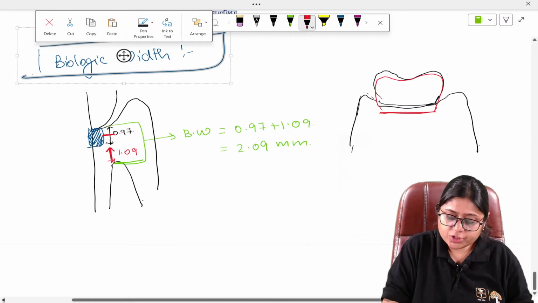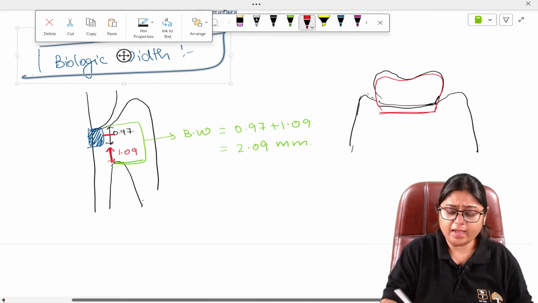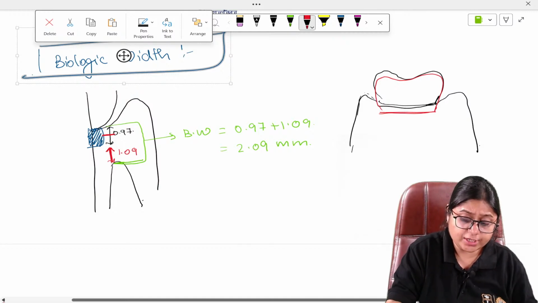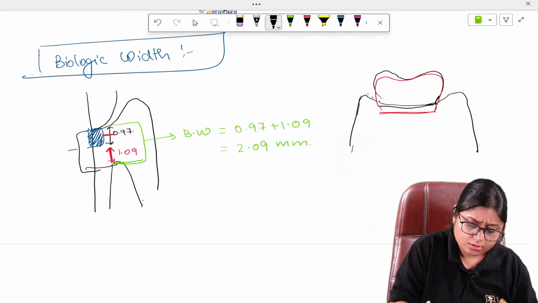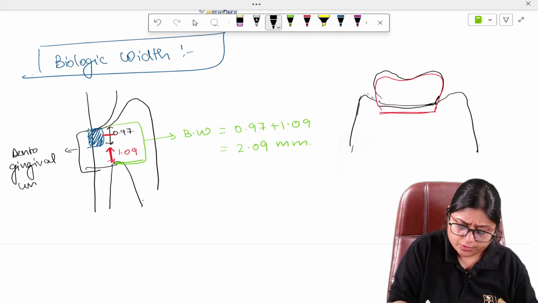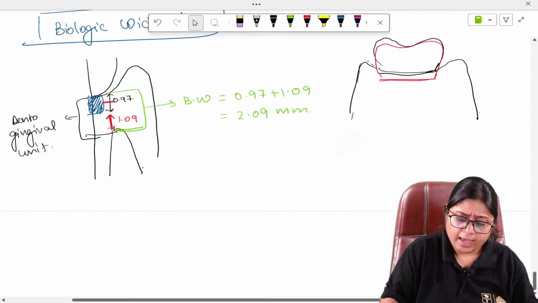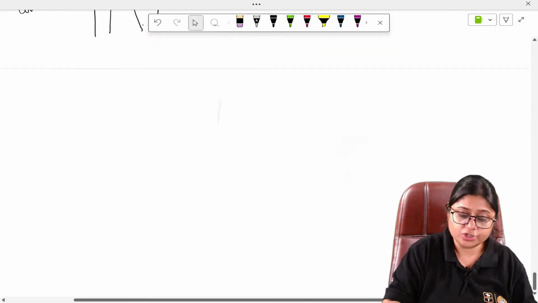Now the fibers located here, this whole junctional epithelium plus the connective tissue above the alveolar crest, is called the dentogingival unit. Dentogingival unit. Okay, and there are fibers which are located here. These fibers are called gingival fibers.